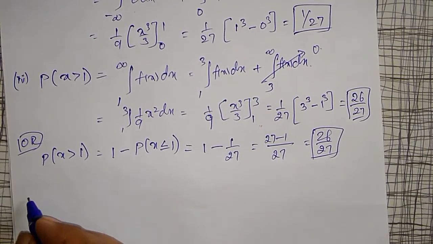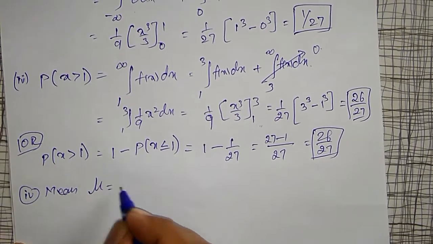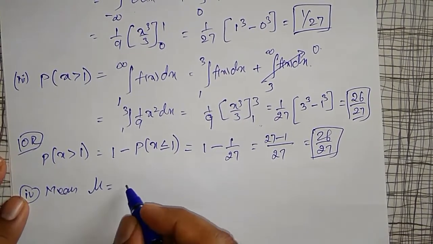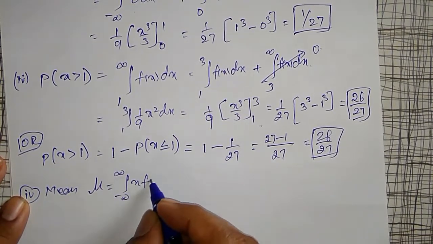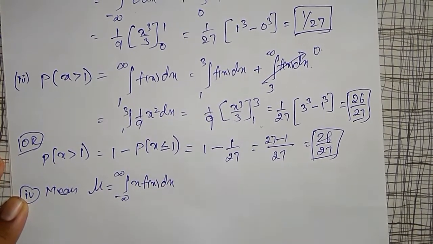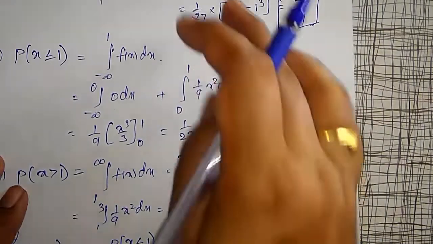Next I will calculate the mean. Mean mu is given by integration from minus infinity to plus infinity x into f of x dx. But the function is defined only between 0 to 3.